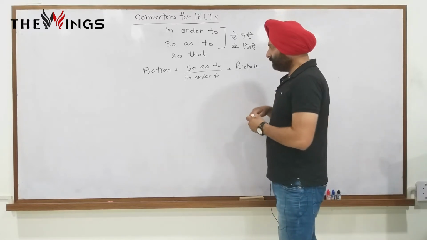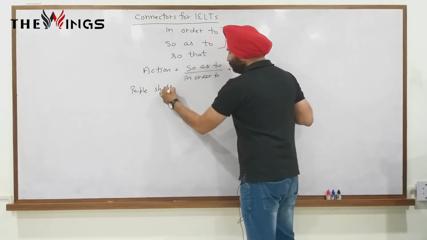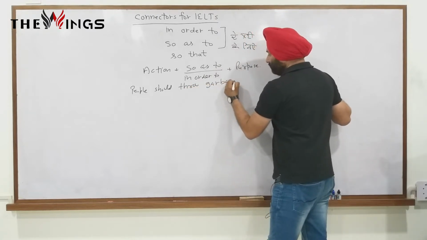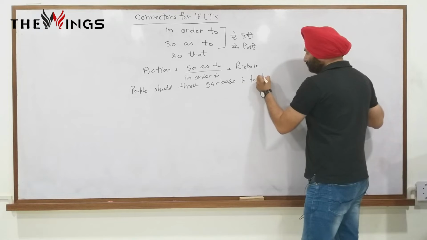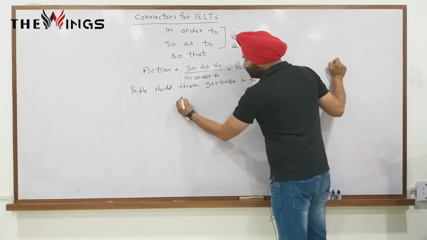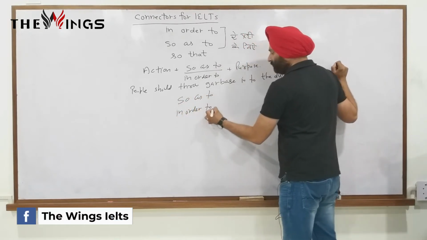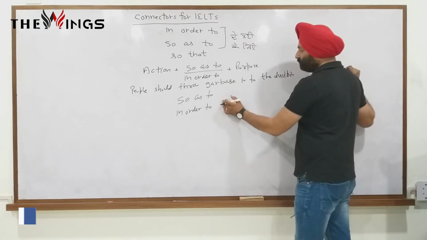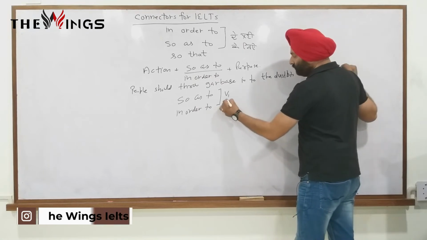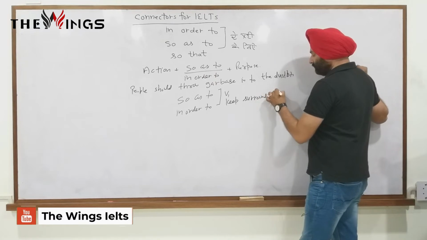So as to, in order to, both are the same. After that we will always use the first form. So as to keep surrounding neat and clean.